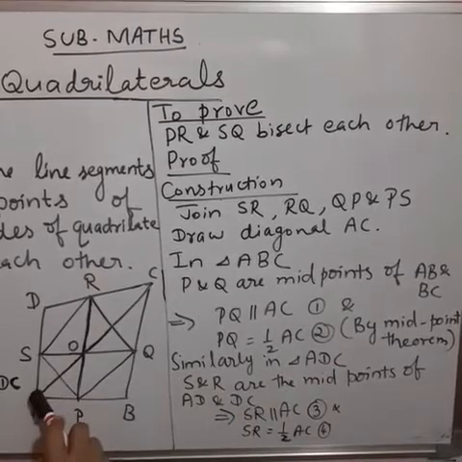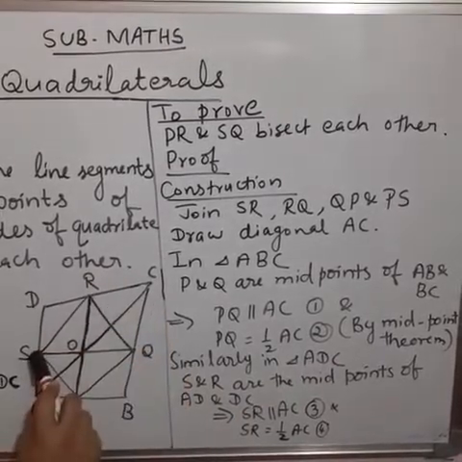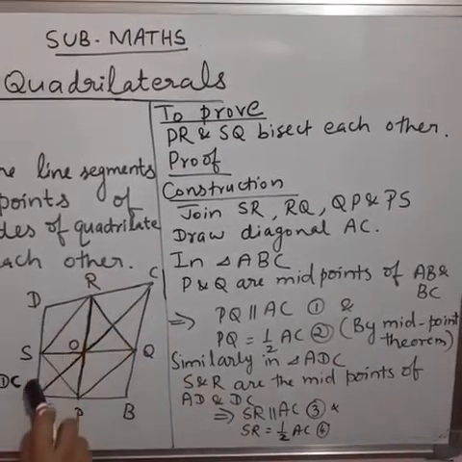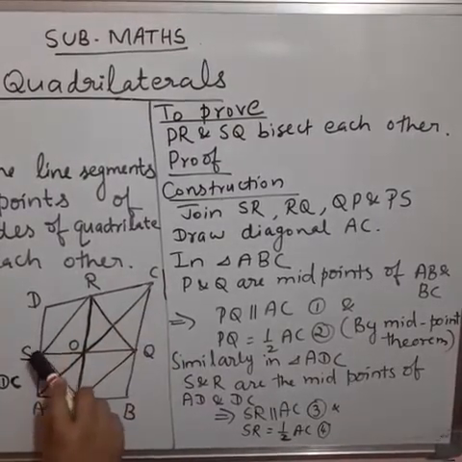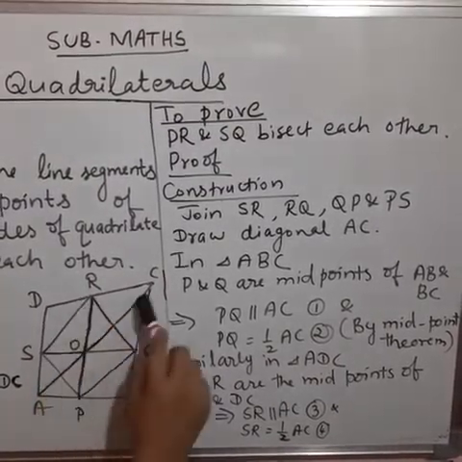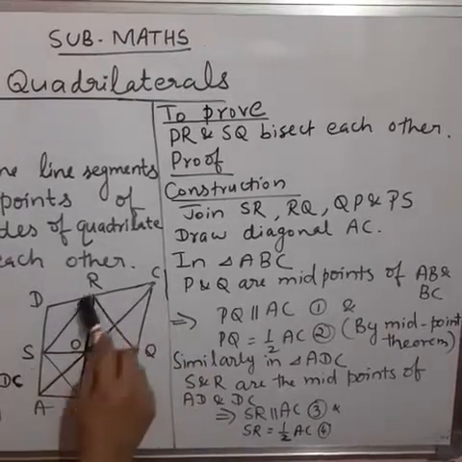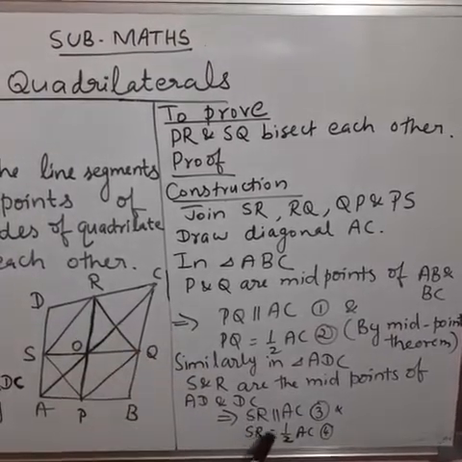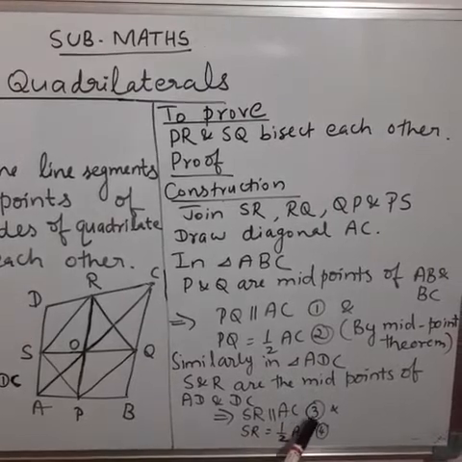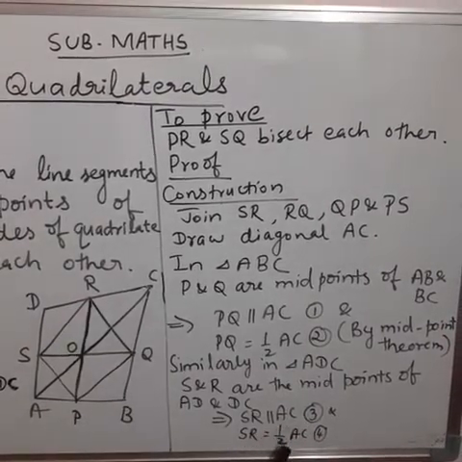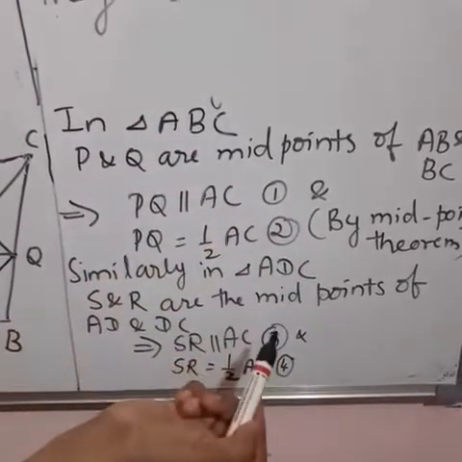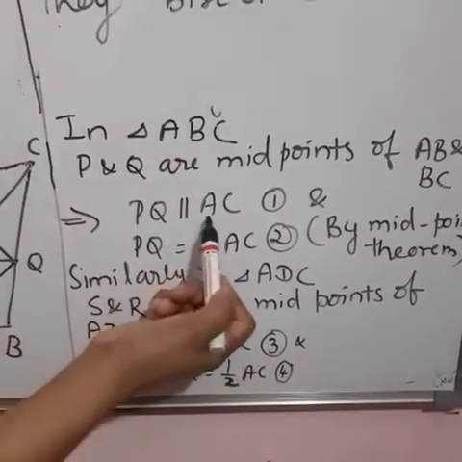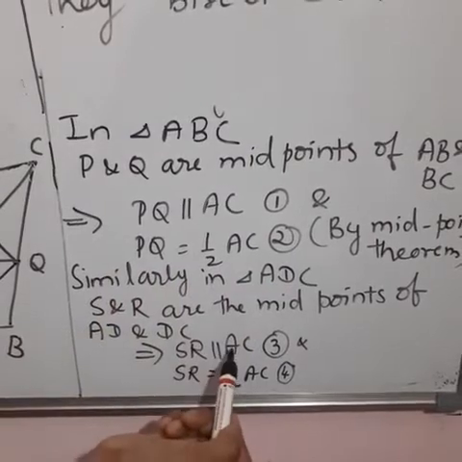Similarly, in triangle ADC, S and R are the midpoints of sides AD and DC respectively. So by the midpoint theorem we can write SR parallel to AC, take it as equation 3, and SR is equal to half of AC, take it as equation 4.